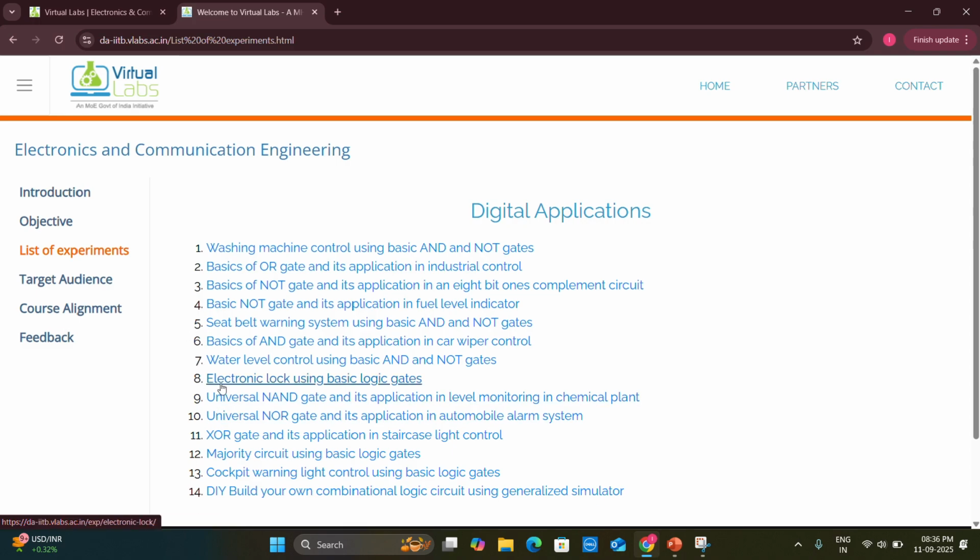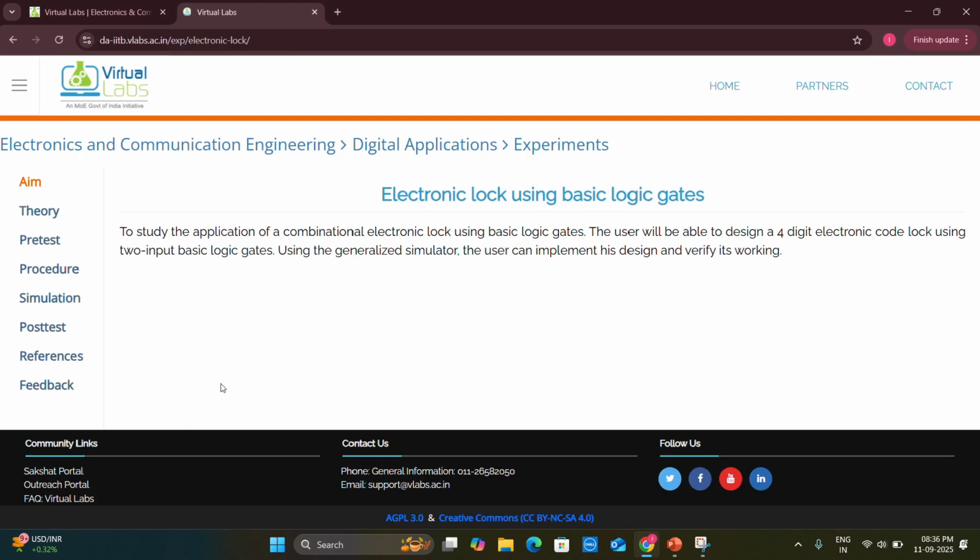Today we are going to learn about electronic lock using basic logic gates. So open it. You'll find aim, theory, procedure, everything. First, I'm going to teach you the aim, theory, procedure, and the simulation of this experiment. And after this, you're going to take a pre and post test. For any references, you can go through this.